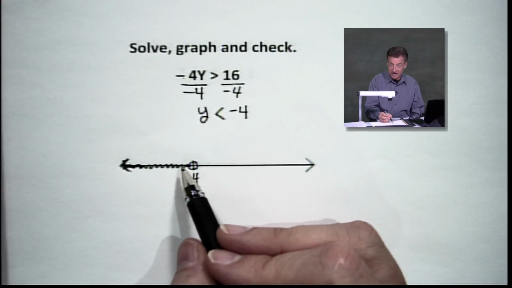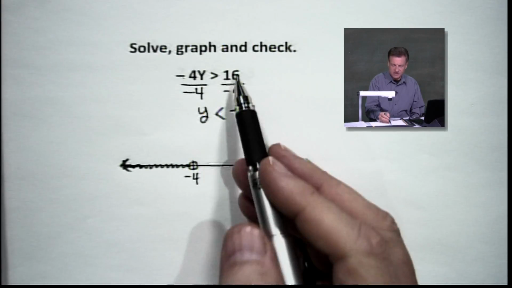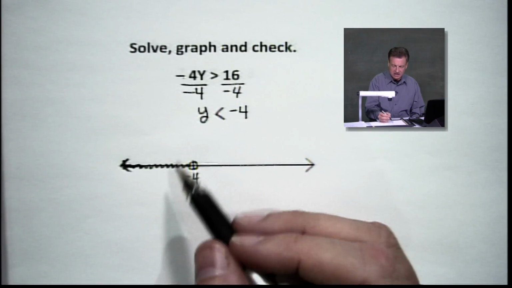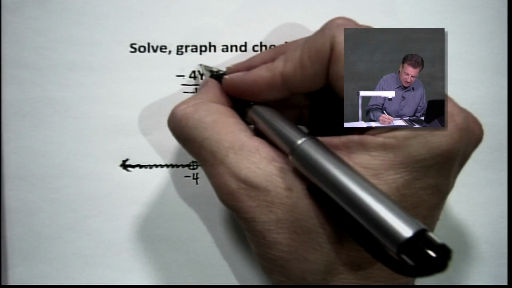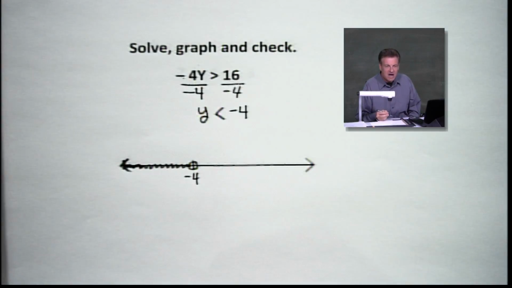-5 is to the left of -4. Let's go with that. We don't use -4 because that'll give us an equals. All right, let's go with the -5. So we put a -5 in here. That's going to give you +20.